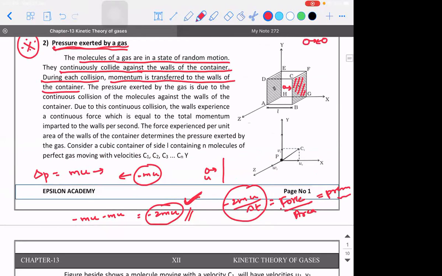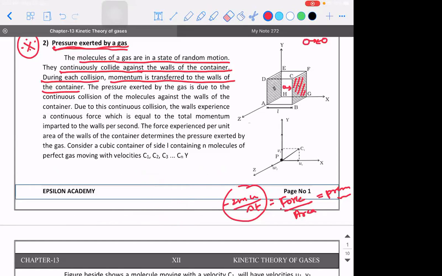So the question is, how does a gas exert pressure on the walls of the container? Through what process is it exhibiting? If I say the gas is exerting pressure on the walls of the container, through what means? Through collision, sir. Elastic collisions. Okay, that is what you need to understand.